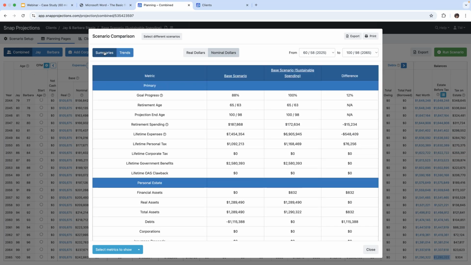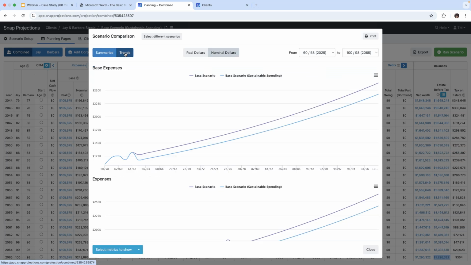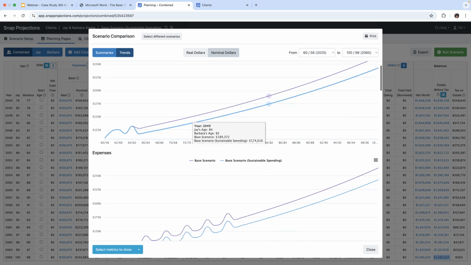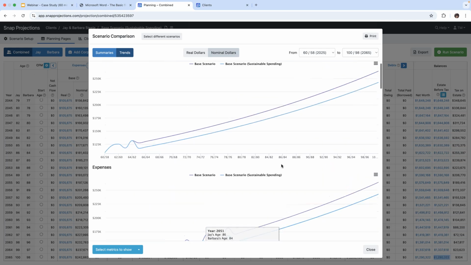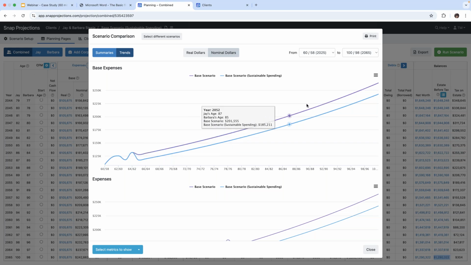And then, so this is under the summaries tab, but we also have a trends tab that you can look at. So we can see the trend here, how it's trending, how both of these scenarios are trending, so that you might wish to show to your clients as well. Okay, so this was at the base expenses.